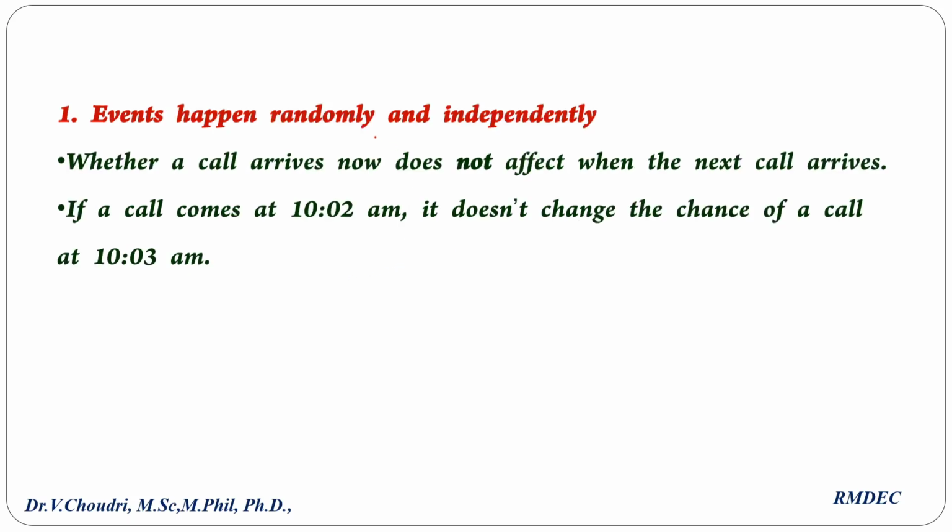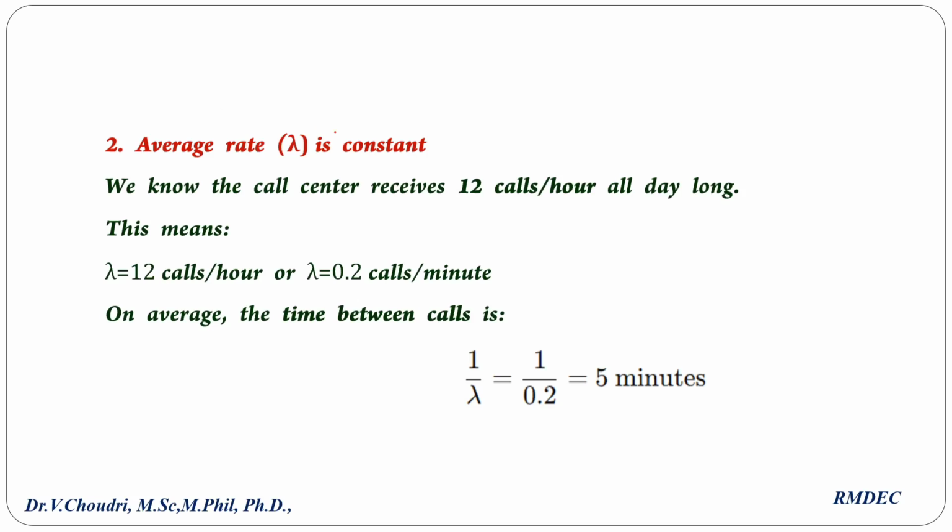What are the three conditions? First, events happen randomly and independently. For example, if phone call 10:01 arrived, it doesn't change the 10:03 arrival. 10:03 is a different call, 10:02 is a different call. Second, the average rate lambda is a constant. In this case, we have assumed the average rate lambda equal to 12.